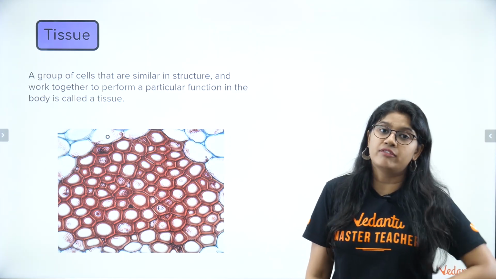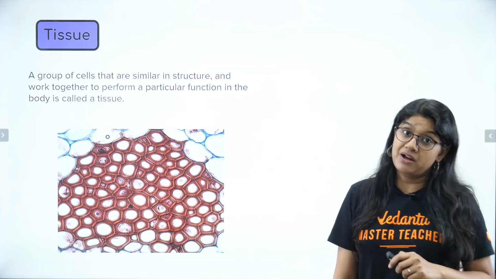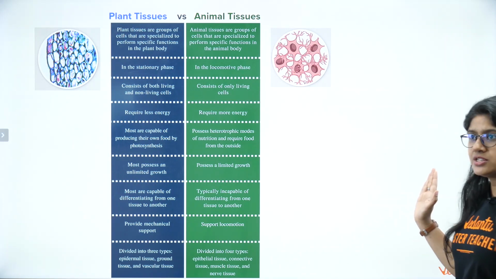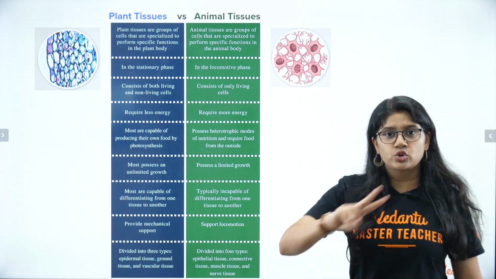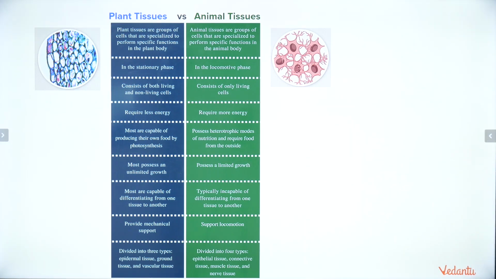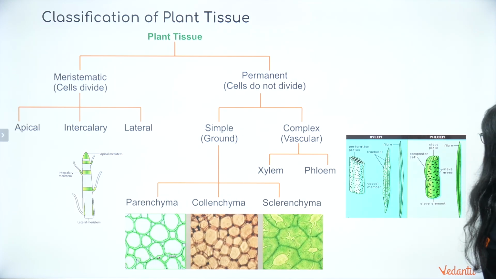We know we have different sets of tissues, in plants and animals. First we'll be looking at the plant tissues. But before that, we have a difference. As I mentioned, there are two different types, plant tissue and animal tissue. So you can take a screenshot. I'm moving aside. And let's see the plant tissue. Now we will take a moment and discuss this.